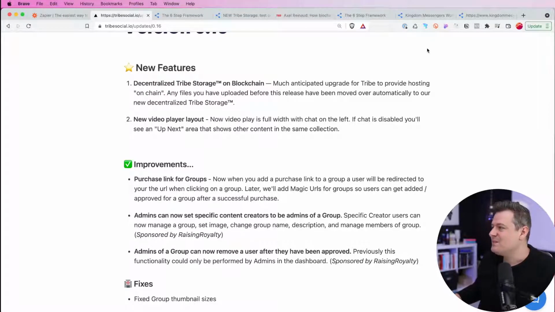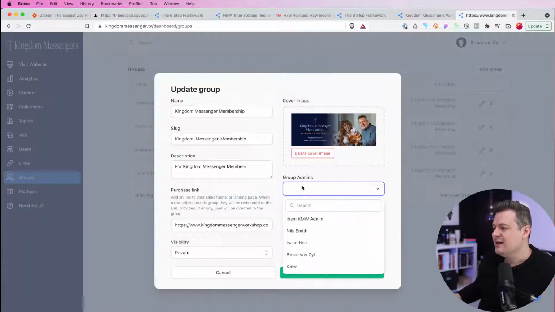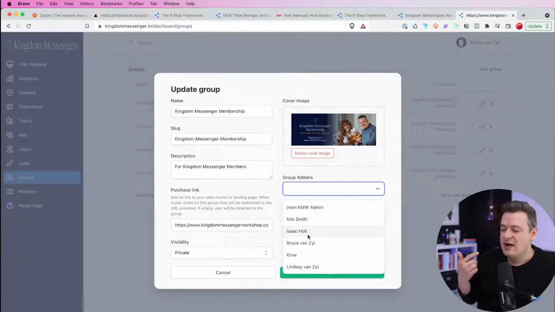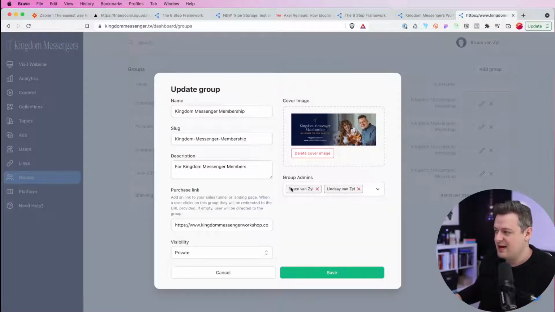But this just adds another level of control for setting admins of a group and also managing users. So when you're in a group like this, you can click over to a group admin, and you can set any creator or any admin as a group admin. So I could add more than one admin here and click save.